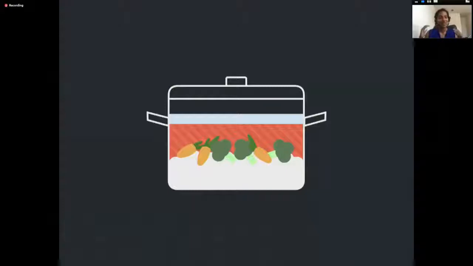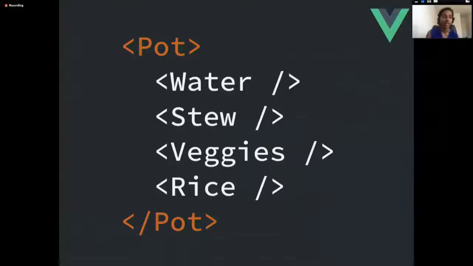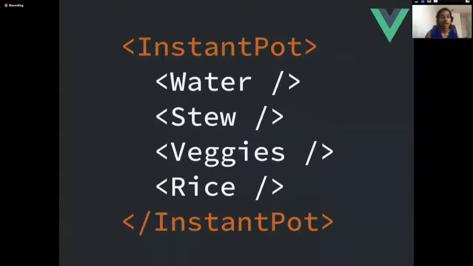So we're gonna go back to our jollof rice example. But in this case, all of us are busy developers. We don't like sitting in front or standing in front of a stove, stirring rice and waiting for it to cook. So we use an Instant Pot or something that makes it way faster so we can keep it aside, let it cook on its own without us having to wash the stove. So we want the option of changing the pot element. So it's not always going to be a pot on a stove. It might be an Instant Pot in this case.